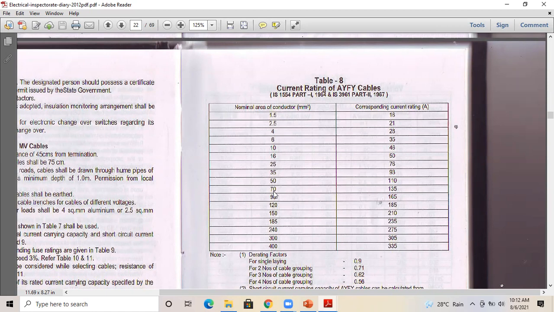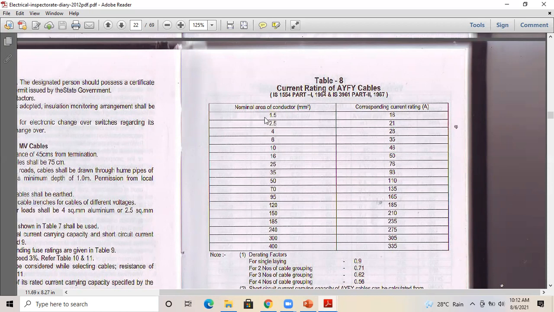So if you are saying 60 mm square, that is completely wrong, because 60 mm square is not an available size. Here you can see after 50, the standard size is 70. Whenever you say the cable size to a particular person, whether it is an interviewer, an electrical contractor or the client, you have to make sure that you are telling a size which is available in the standard sizes.